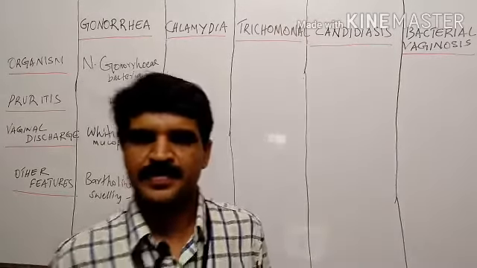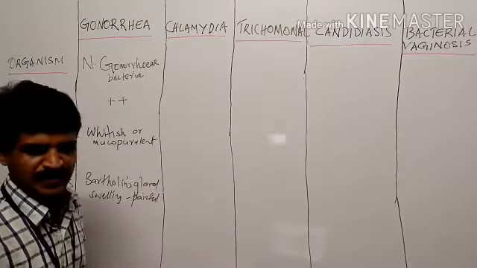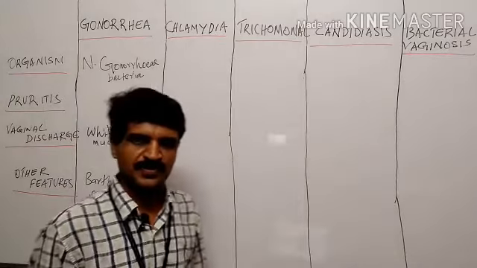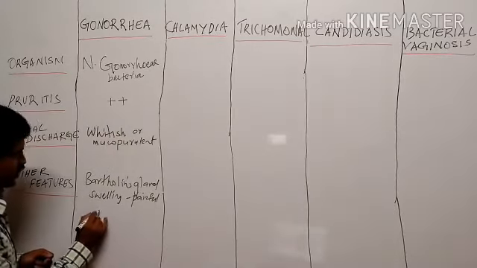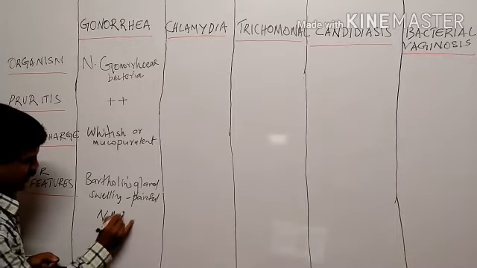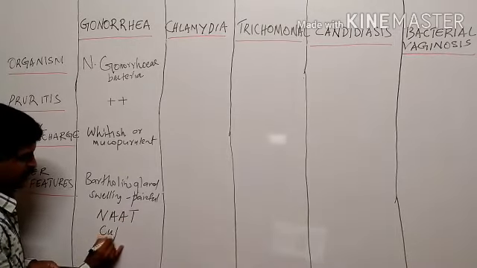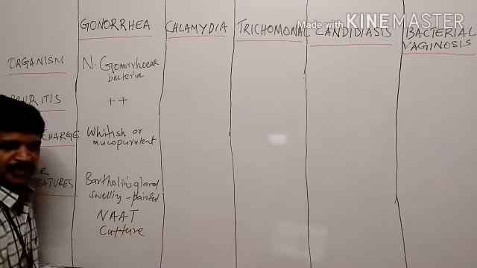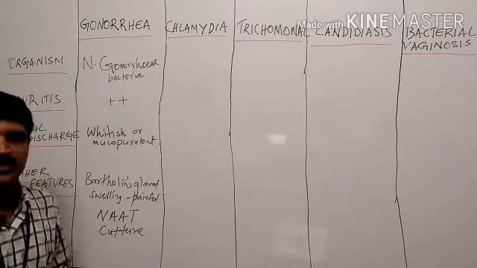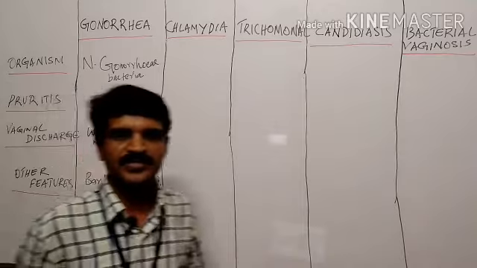Regarding investigation, the most sensitive test to diagnose gonorrhea is NAAT, and then gram staining and culture. These are the methods of investigation. NAAT means nucleic acid amplification test.